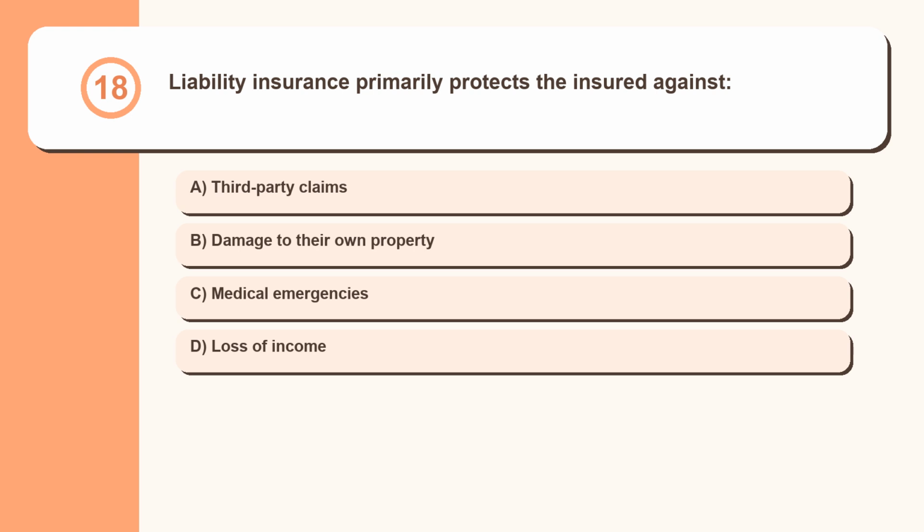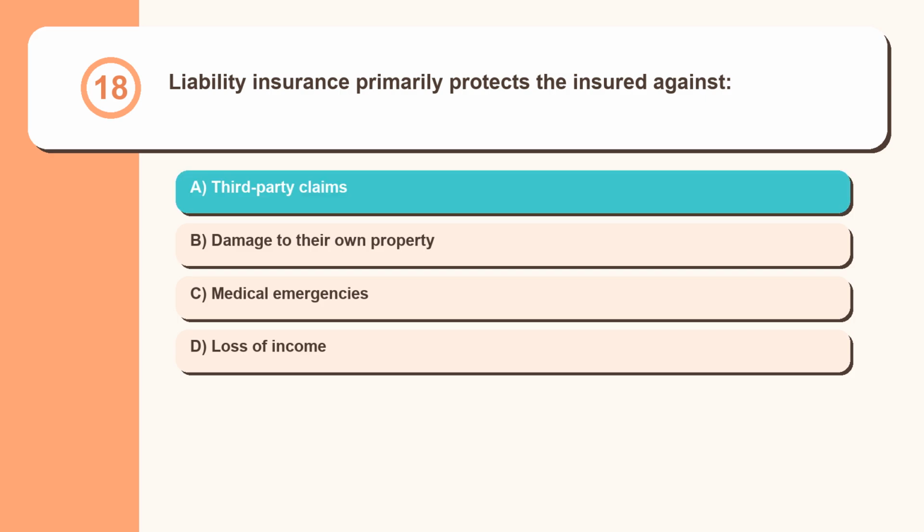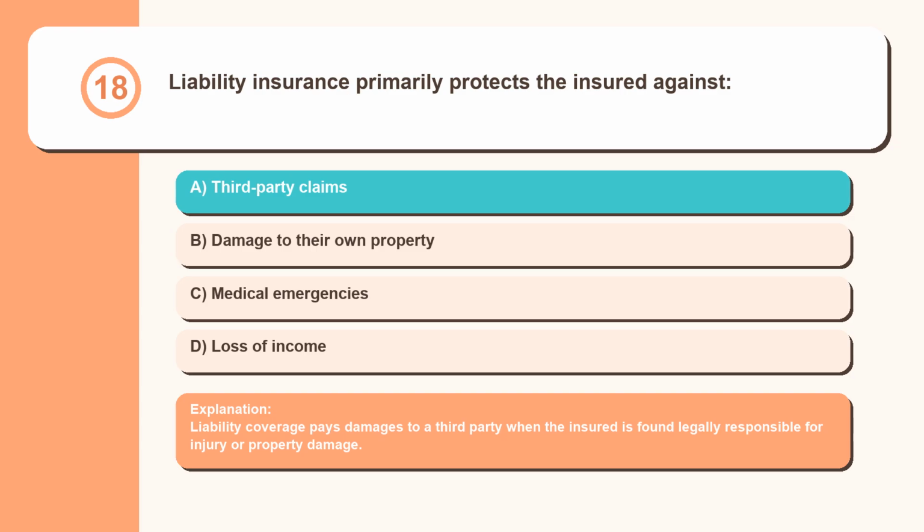Question 18. Liability insurance primarily protects the insured against third-party claims, damage to their own property, medical emergencies, or loss of income. Liability coverage pays damages to a third party when the insured is found legally responsible for injury or property damage.